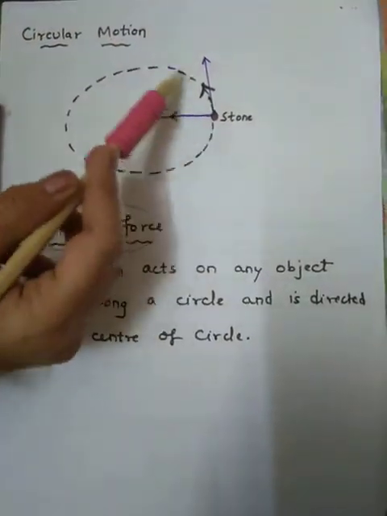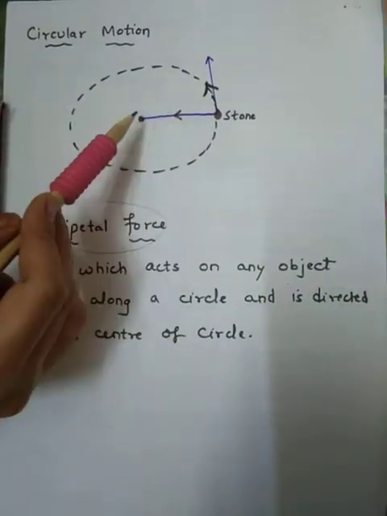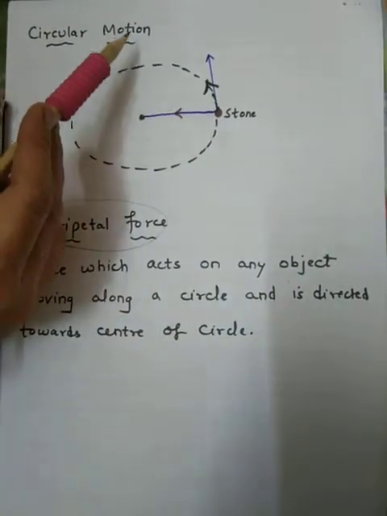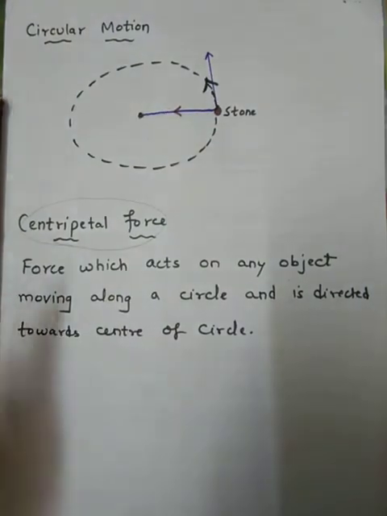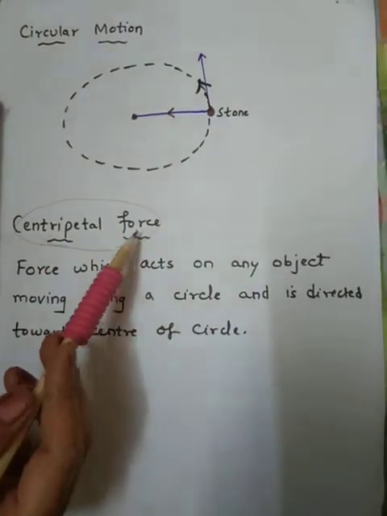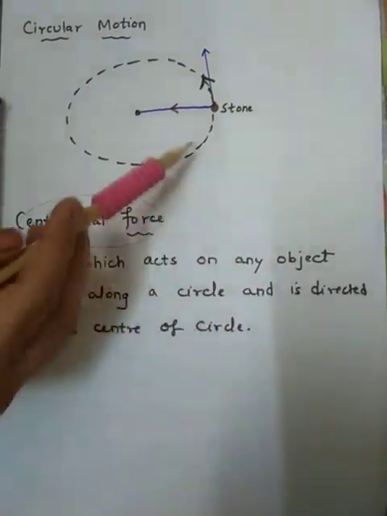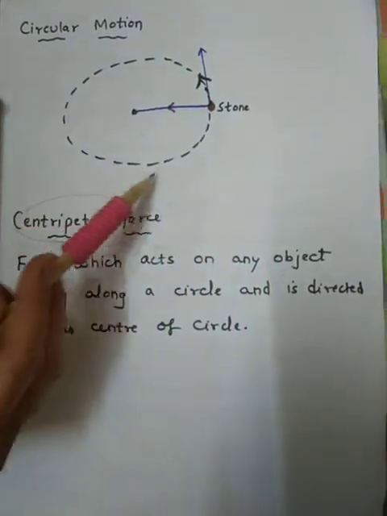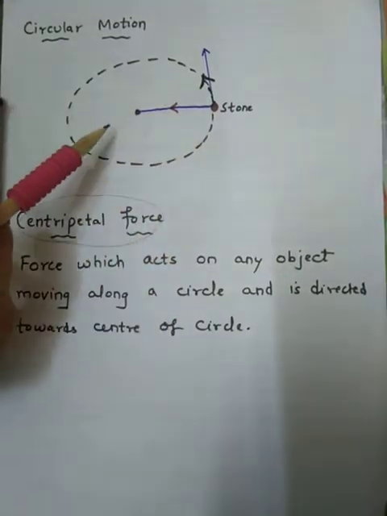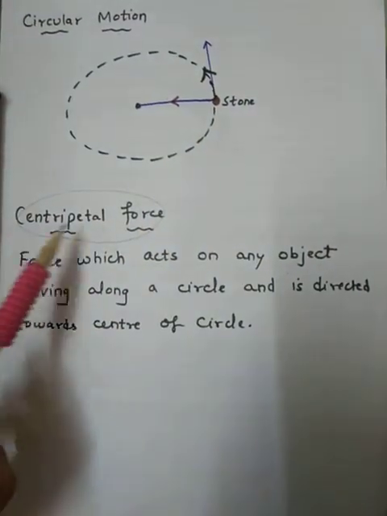Now, you must have understood what circular motion is. If any object is moving along a circular path by applying force at the center, it is called circular motion. Secondly, what do you mean by centripetal force? The force which acts on any object moving along a circle, and which is directed towards the center of the circle, is called centripetal force.